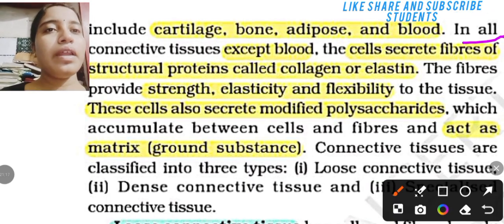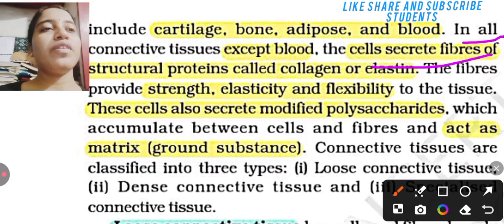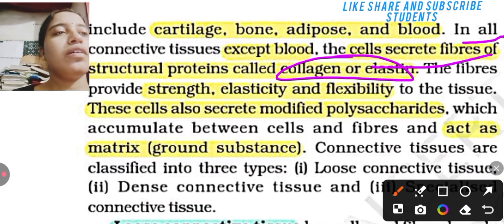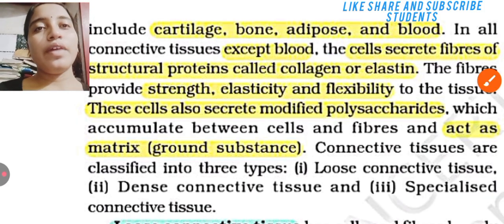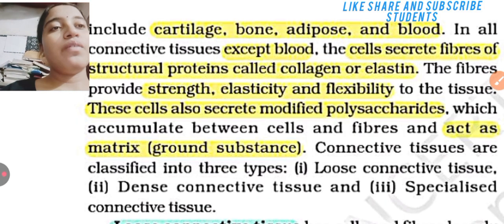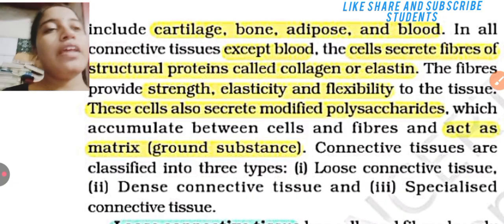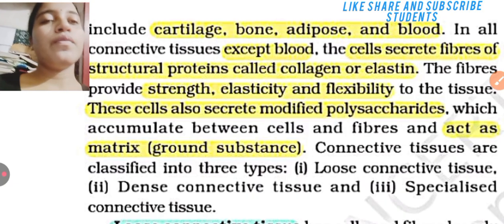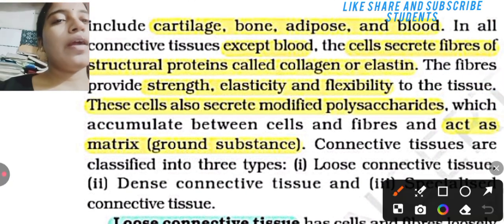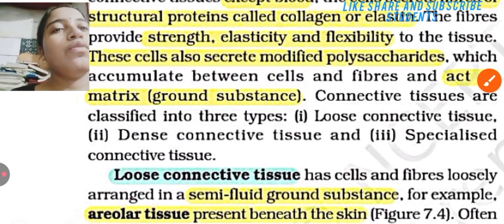In all connective tissue except blood, the cells secrete fibers of structural protein called collagen or elastin. The fibers provide strength, elasticity, and flexibility to the tissue.